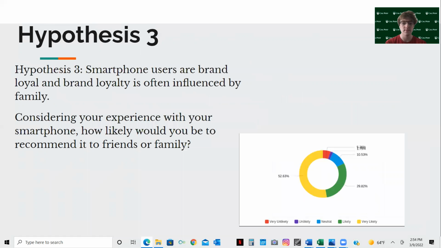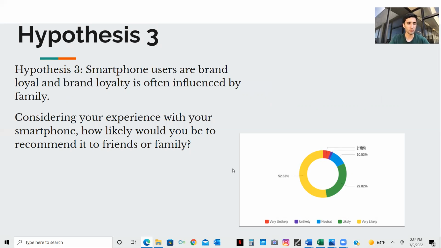Next slide. Hypothesis 3 states that smartphone users are brand loyal and brand loyalty is often influenced by family or friends. The survey question that went with this was, considering your experience with your smartphone, how likely would you be to recommend it to friends or family? Out of the 57 respondents, we see that 53% are very likely, 30% are likely, roughly 11% are neutral, 2% are unlikely, and 5% are very unlikely.